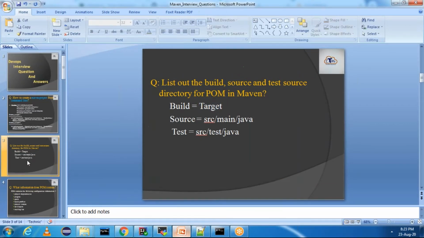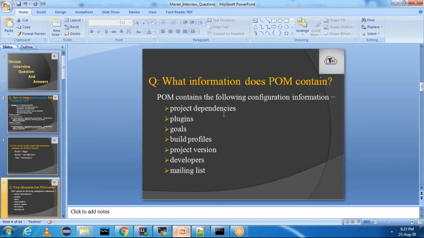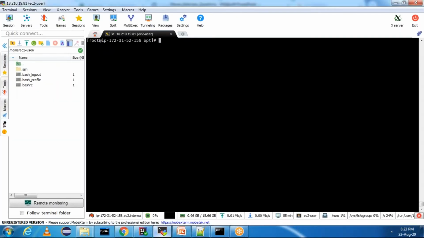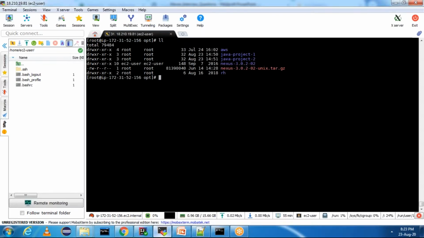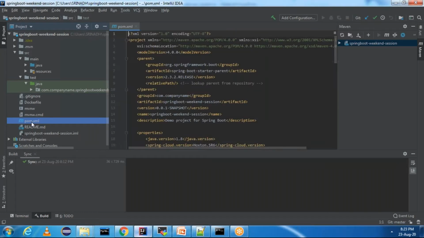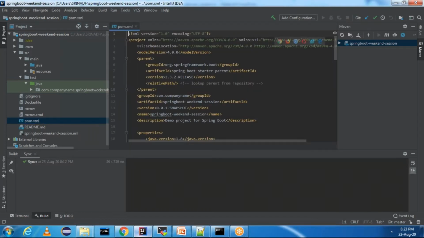Next, another question. What information does pom.xml contain? Whenever you create a Maven project, you will see pom.xml. Let me quickly show that pom.xml. I in fact have an IntelliJ setup so that I can show the pom.xml in a more readable format. This is our pom.xml.